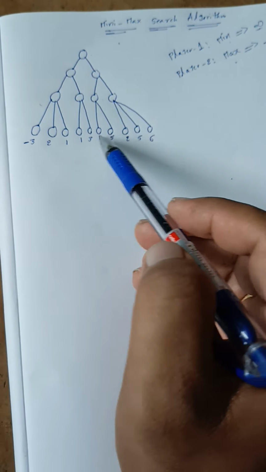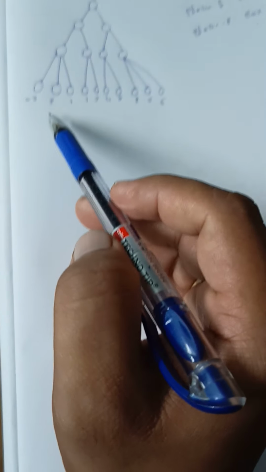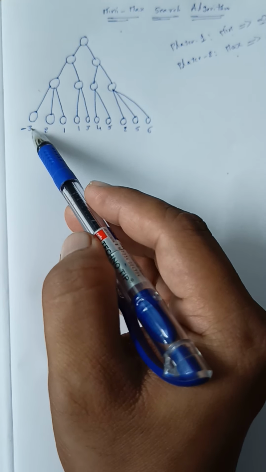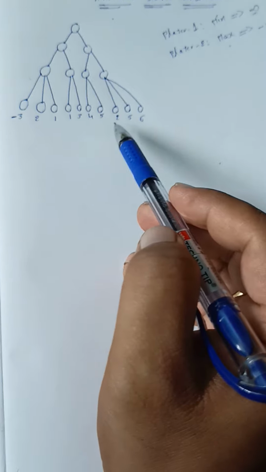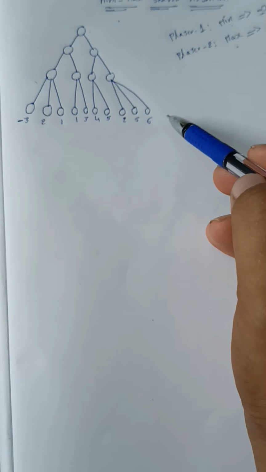In the minimax searching algorithm we consider the bottom nodes as the terminal nodes. We assume the values of the terminal nodes are -3, 2, 1, 1, 3, 4, 5, 2, 5, 6. These are assumed values only.